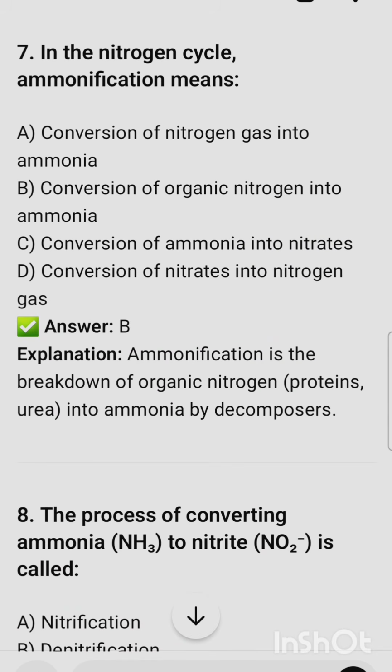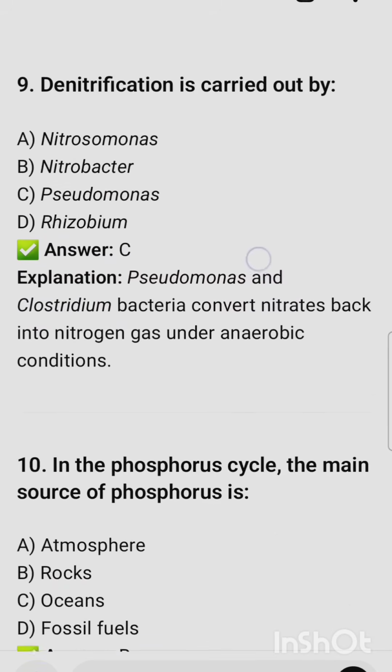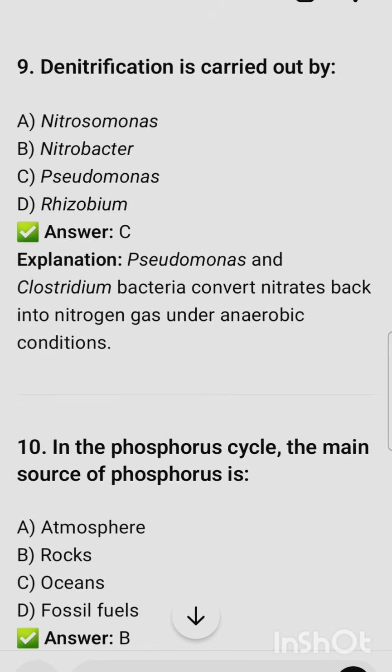In the nitrogen cycle, ammonification means conversion of organic nitrogen into ammonia. Ammonification is the breakdown of organic matter. Eighth question: the process of converting ammonia NH3 to nitrite NO2 minus is called nitrification. Denitrification is carried out by Pseudomonas and Clostridium bacteria.